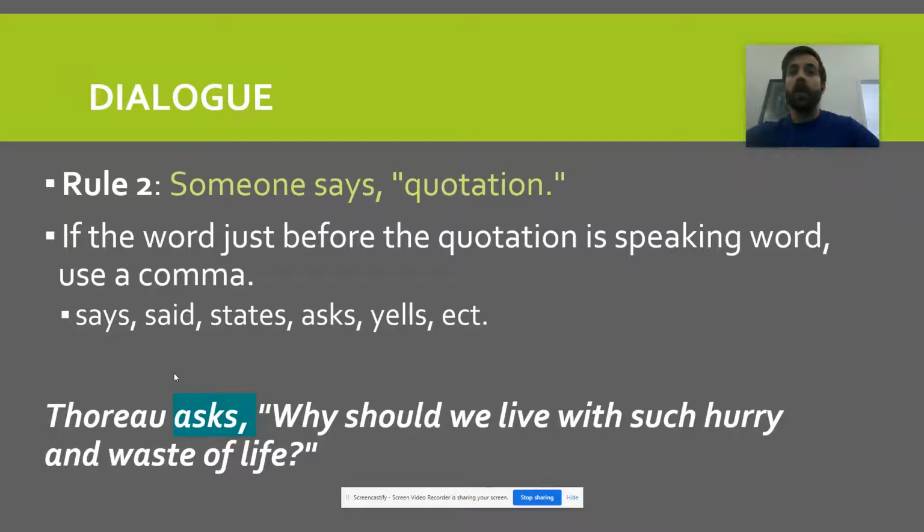So here's an example. Thoreau asks, "Why should we live with such a hurry and a waste of life?" Thanks, Thoreau. Thoughtful. Some things to remember about these: again, I want you to notice the placement of the punctuation. The comma goes right after that dialogue word. And since we're starting, again, a quasi-new sentence, a new independent clause, I'm going to capitalize this first letter. And I do have a space between my comma and my quotation marks.